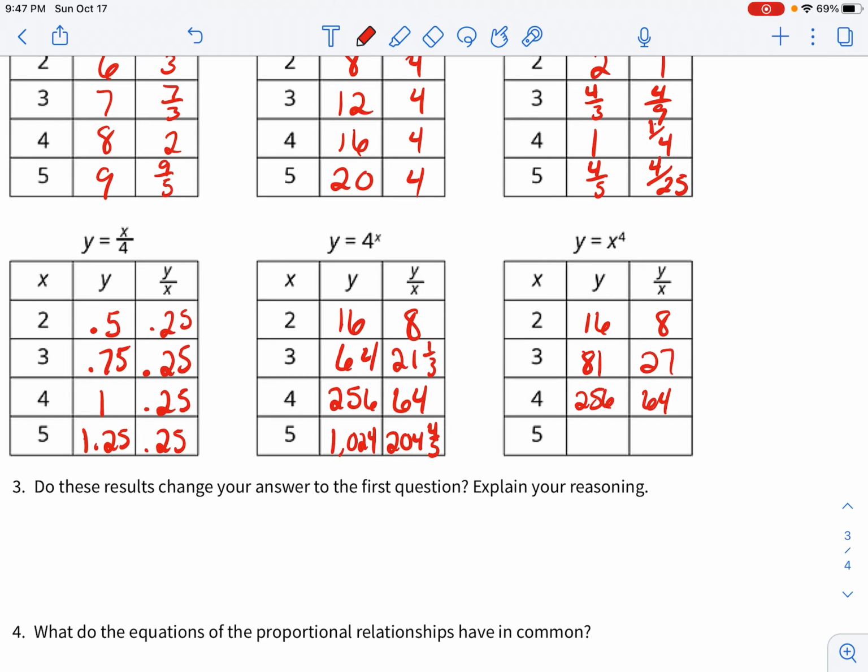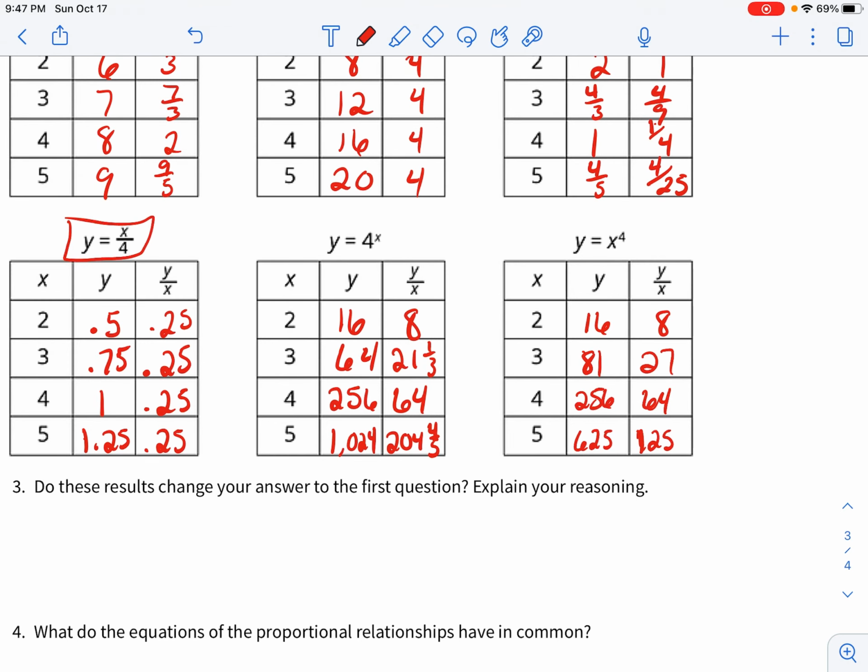And then 5 to the 4th power is going to give us 625. 625 divided by 5 is going to give us 125. Once again, our values are not the same. Our y divided by x is not the same. So this is not proportional.